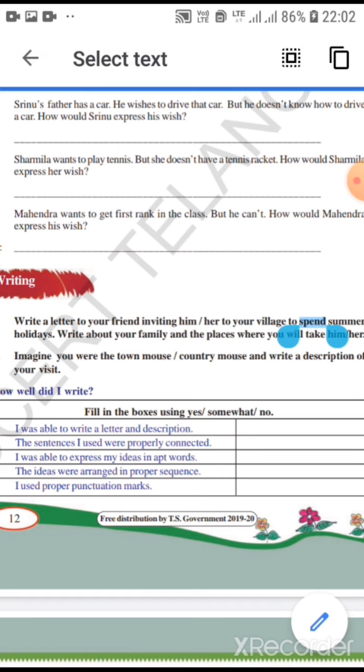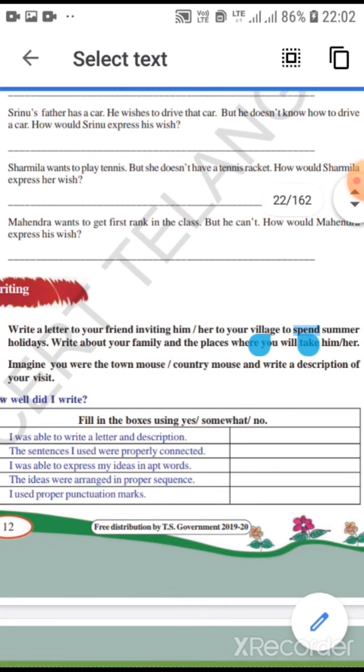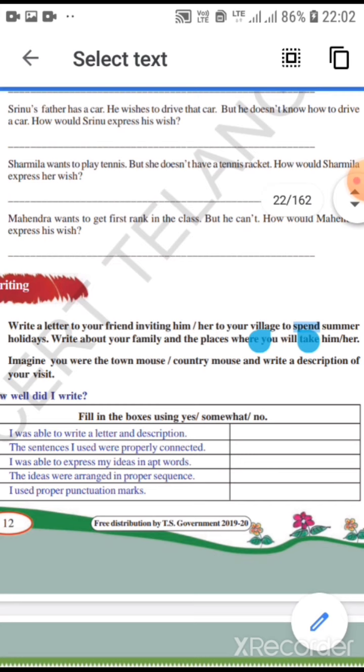Fourth one, Sharmila wants to play tennis, but she doesn't have a tennis racket. How would Sharmila express her wish? I wish I had a tennis racket. So here we have wish plus subject plus past perfect.